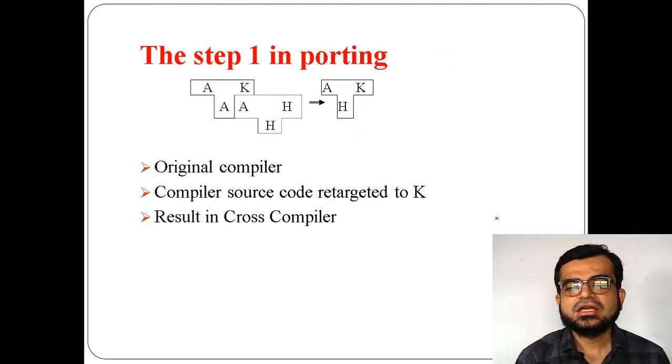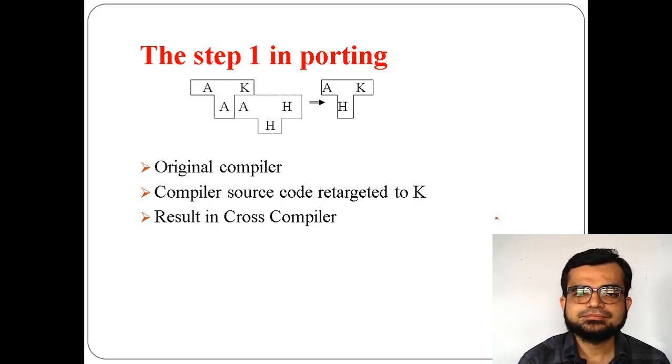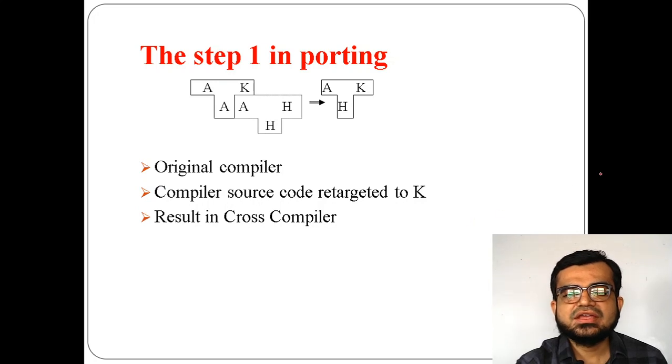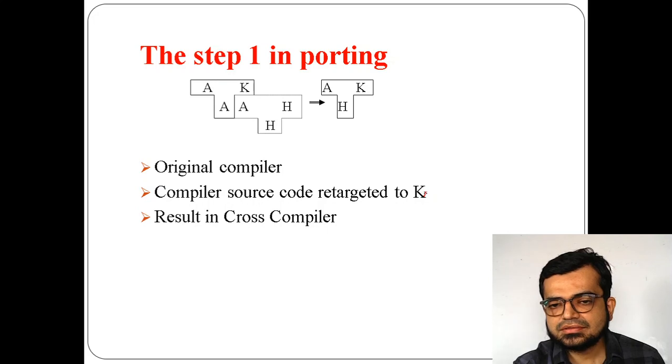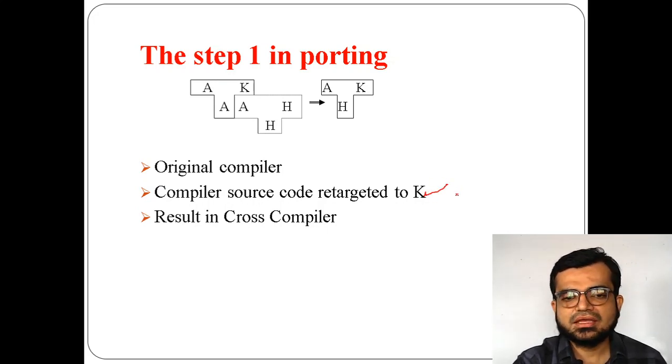So if you see step 1 here, we are using the original compiler. Now what we are doing here is we are targeting the code to K. This K is your new machine. So while you are performing this process, you are using this part for cross compilation.